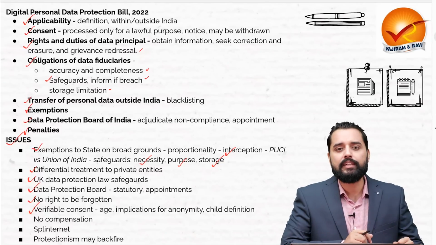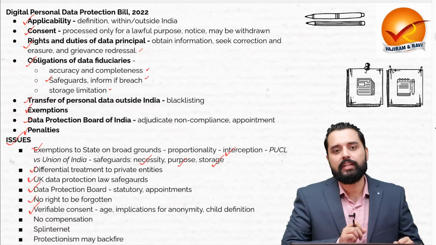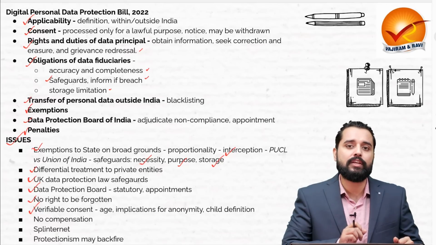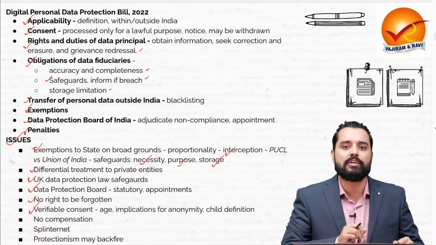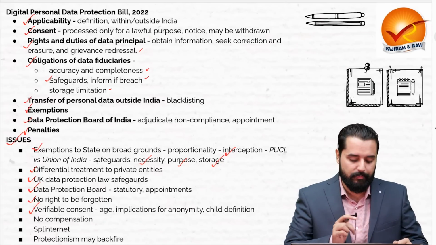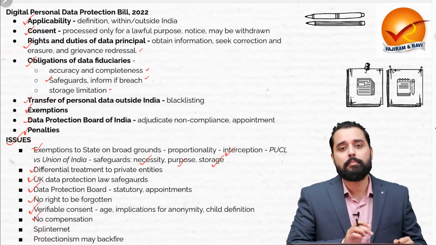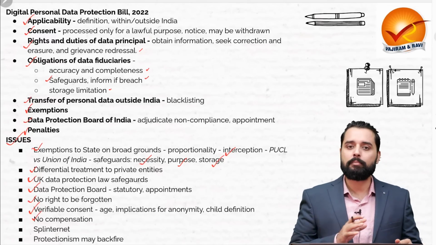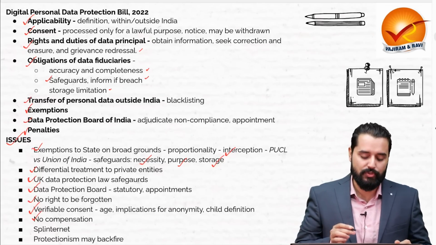Under the Indian data protection law, any person less than 18 years of age will be treated as a child. Whereas in USA and UK, any person under 13 years will be treated as a child for data protection. Above 13 years, that person is eligible to give consent for the sharing of data. Then there is no compensation, although there are huge penalties that can be imposed for the breach of data, etc. But there is no provision for compensation for the victim whose data has been misused.